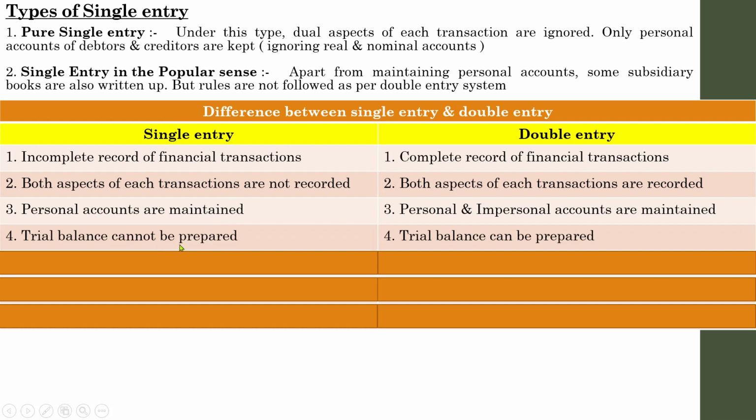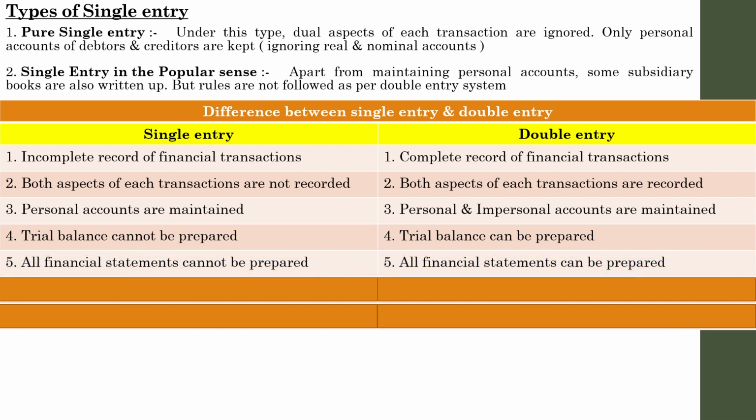In single entry system, trial balance cannot be prepared. Yes, exactly. In order to prepare a trial balance, we need a complete record of ledger. For preparing ledger, we have to journalize all the transactions. In a single entry system, we are not journalizing all the transactions. So ledger accounts can't be prepared, and simultaneously we can't prepare a trial balance. Whereas in a double entry system, we are following a universally accepted method where we record all the transactions. We are recording journal entries. On the basis of that, ledger accounts are prepared, and on the basis of ledger accounts, trial balance is also prepared. So in double entry system, trial balance can be prepared.